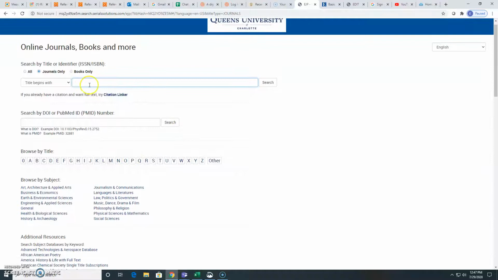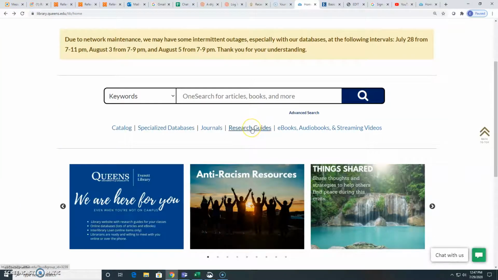The Journals tab will take you to a place where you can search by the title of a journal. So you will use this when your professor tells you to find an article in a particular journal to see if we have access to it, or if you have a citation for an article and you want to see if Queen's has access to it. When you type in the title, it will give you a link to a database, or it will tell you no items found, and then in that case you know that you need to request that item through Interlibrary Loan. The Research Guides tab, we've already talked about research guides.